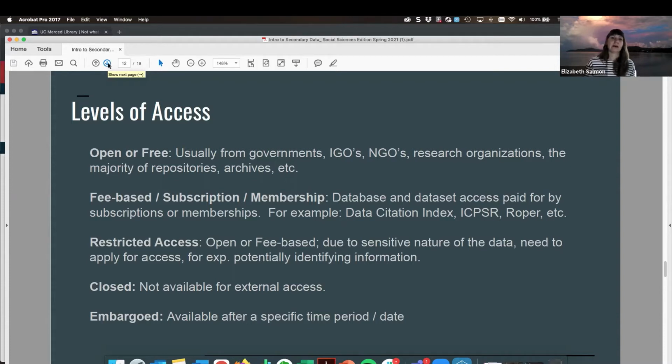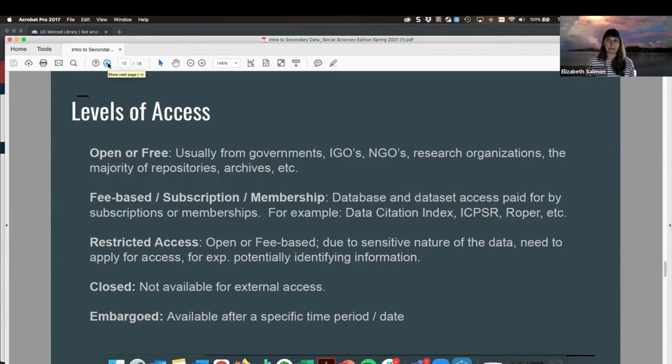You may also come across restricted data. This could be data that is technically freely available or available through a subscription. However, because of the sensitive nature of this data, you may need to apply for access. This brings to mind data that contains potentially identifying information. In these cases, you might need to contact the vendor or go through an application process where you explain your methods for data security. You might have to present IRB approval during this process as well.